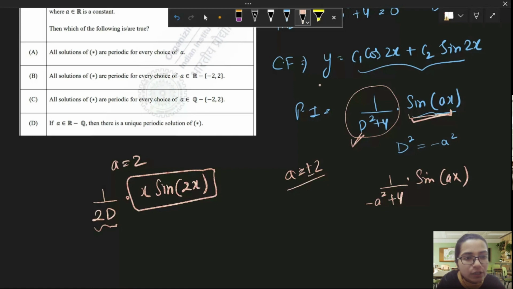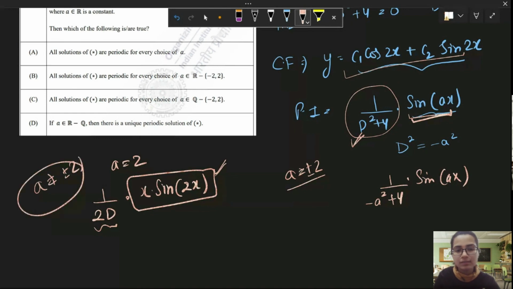But every option is talking about periodicity. Before solving the complete question, just have a look at the options, whether you have to solve it fully or not. Every option is talking about the periodicity of the solution. In this case, the solution cannot be periodic because our complementary function was periodic and this particular integral is not periodic. So the sum of the two functions, a periodic and a non-periodic, will not be periodic. So this means that a cannot be equal to plus or minus 2. This is our first observation.